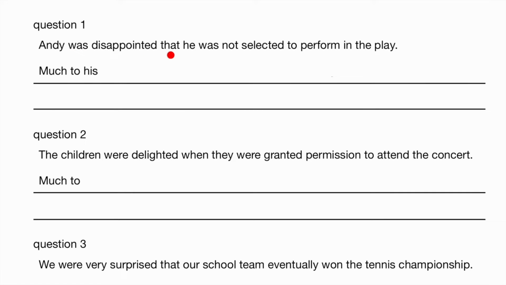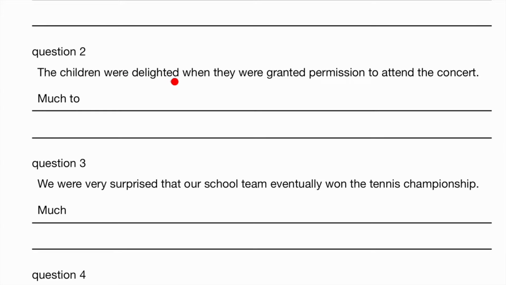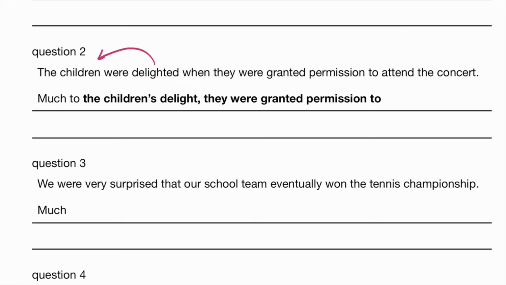Andy was disappointed that he was not selected to perform in the play. Disappointed. So the noun form is much to his disappointment. Andy was not selected to perform in the play. The children were delighted that they were granted permission to attend the concert. So who are the ones who are delighted? That's the children. So much to the children's delight. Don't forget the apostrophe S. And the noun form of delighted is delight. They were granted permission to attend the concert.